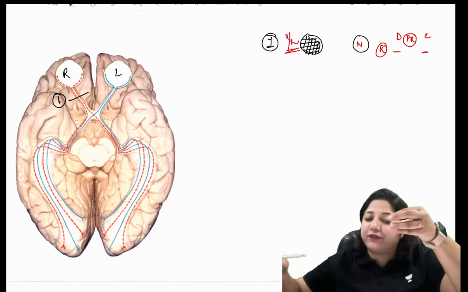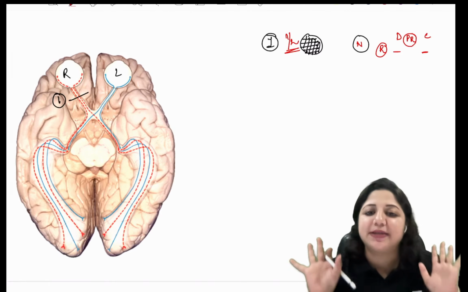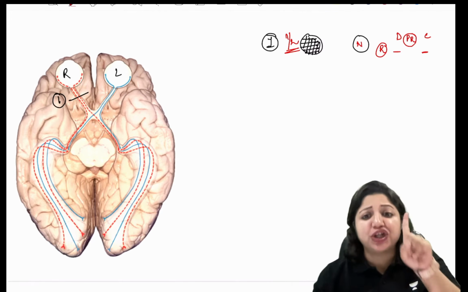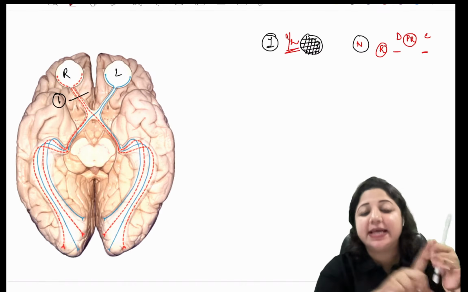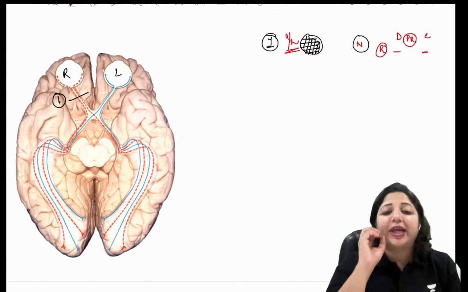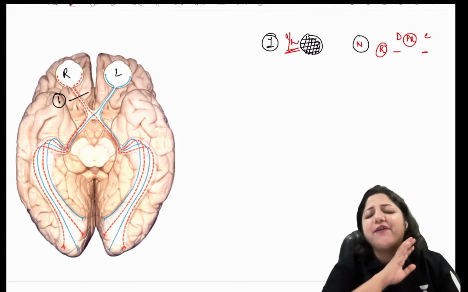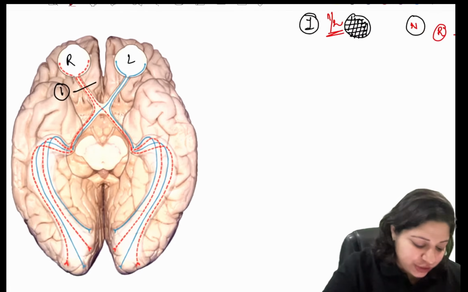Because the impulses are carried through the optic nerve, the afferent has gone. Is that clear? So that is lesion 1. I am telling you visual field pathway and defects. This is one topic which I can write down, guarantee you will have a question in every exam every time. So this is a must know, right? So this is lesion 1.